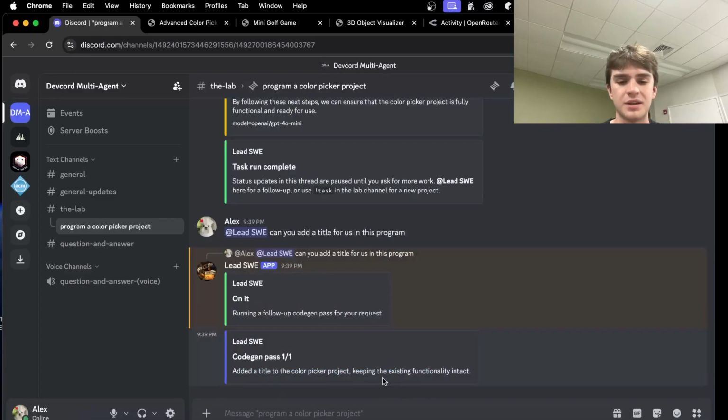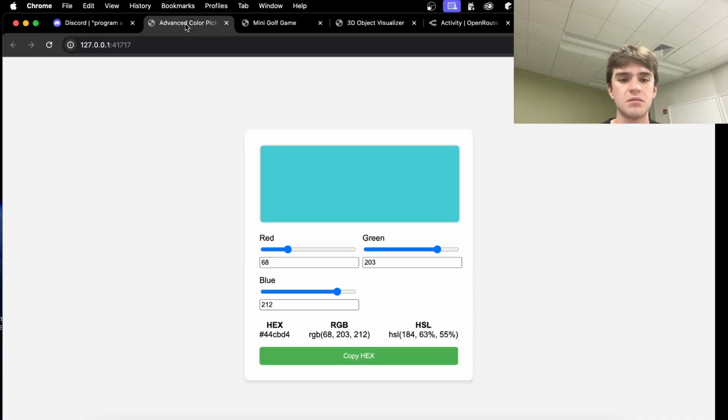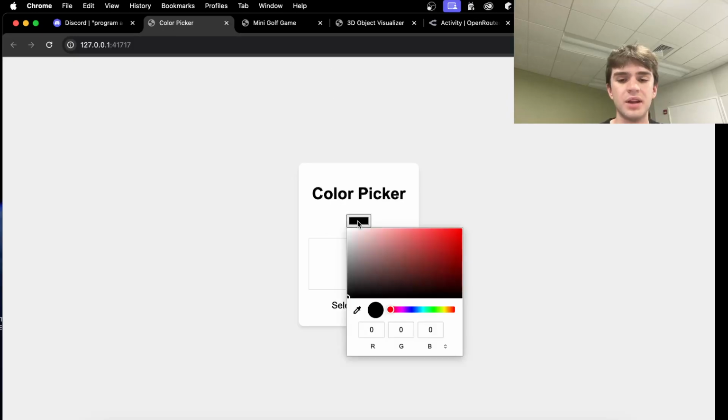Oh, I have one other thing I gotta show. Okay, follow-up complete. Let's hope he did it. Oh, interesting. And now it created a more basic color picker. So he decided to do it a little simpler.